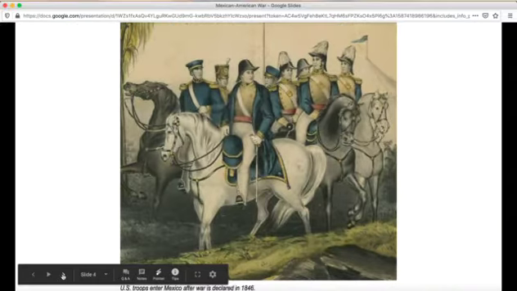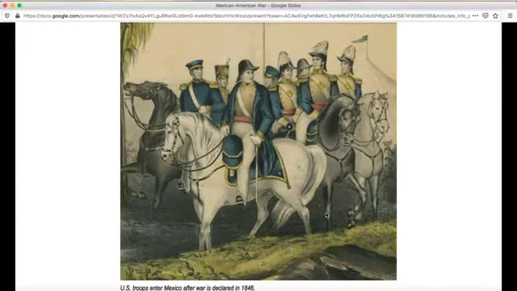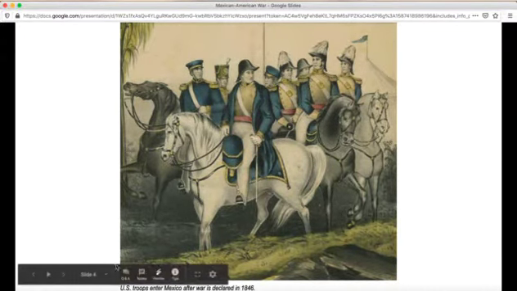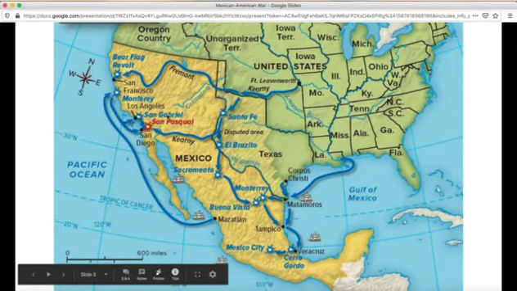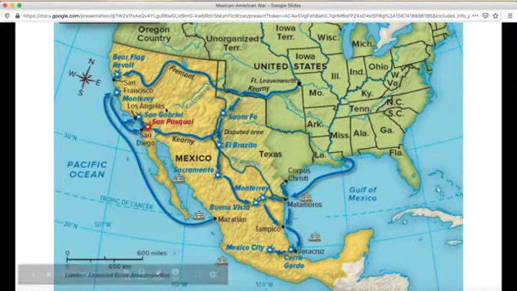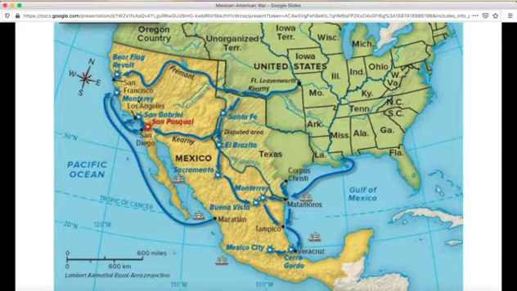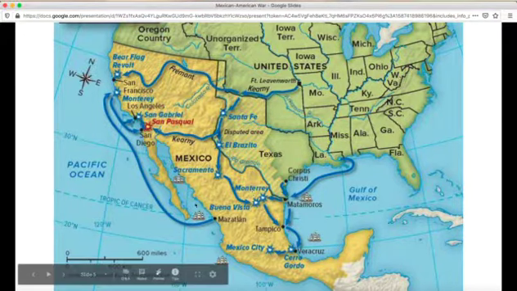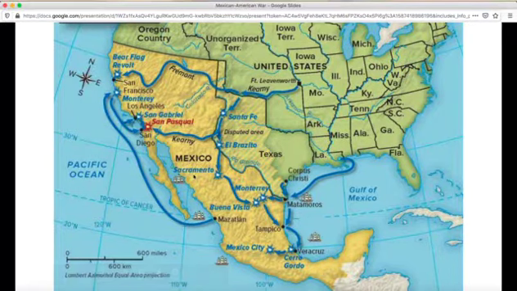First, the U.S. Army invaded New Mexico and easily took the territory without firing a shot. So they came in here, took New Mexico area. The U.S. Army then invaded California and captured the territory with very few problems. Next, the U.S. Army invaded Mexico, where they faced fierce fighting. So as they moved further south into Mexico, they had more difficult fights. Eventually, the Mexican army surrendered.